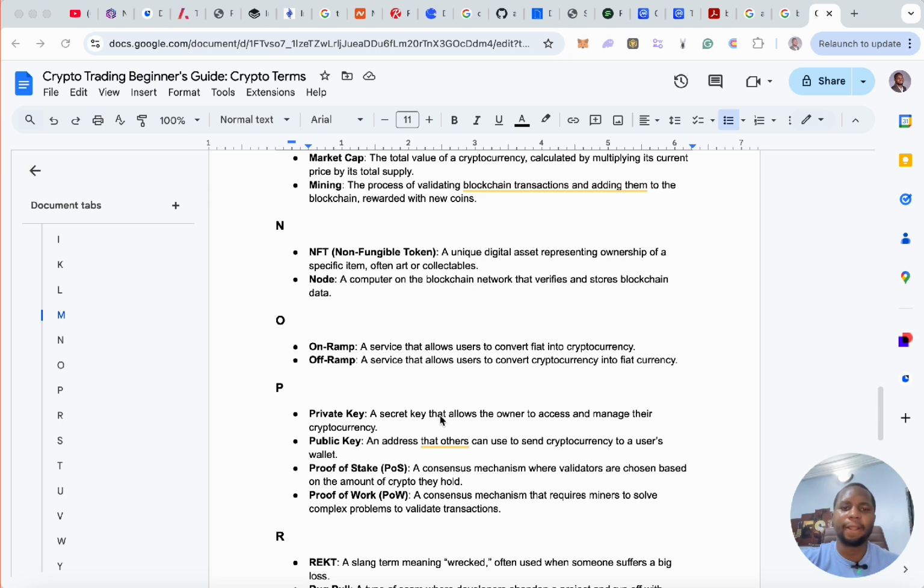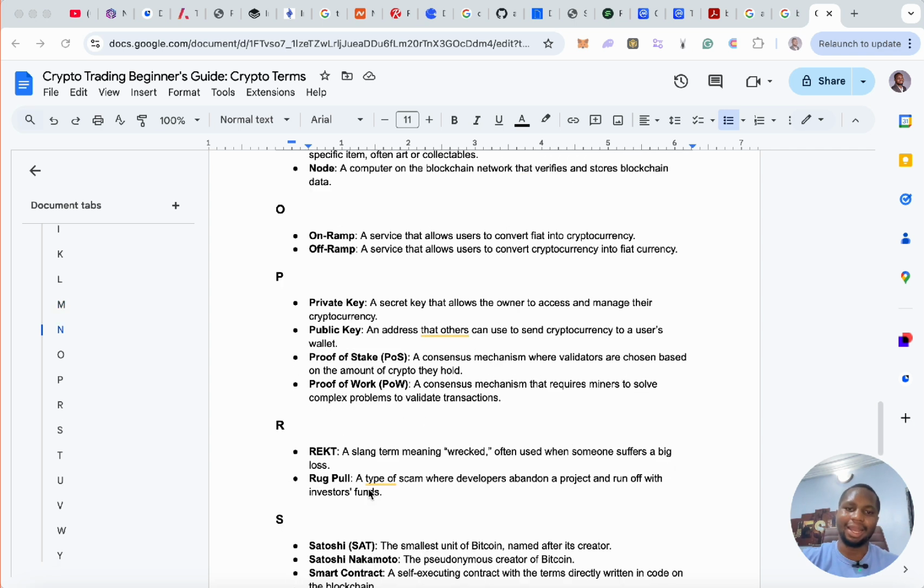Private key, alright? A secret key that allows the owner to access and manage their cryptocurrency. And public key, very similar. The public key, remember when we talked about address at the beginning, is actually a public key, while the private one is the one that you are supposed to keep and not reveal, because that's what you use to sign transactions. But the public key related to that account is the address with which people can send you money, or if you send them money, that's the address they are going to see, right? They like to see where the money came from, because that is your public address associated to that account.